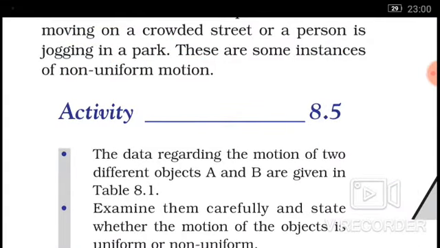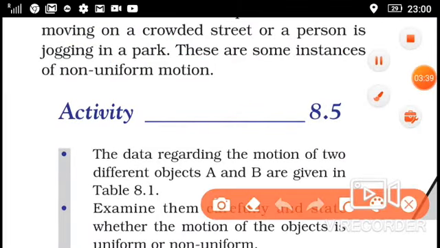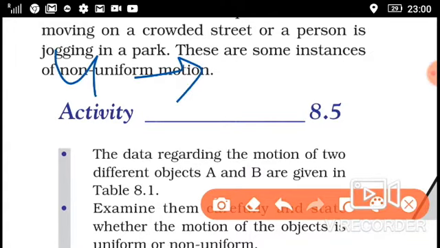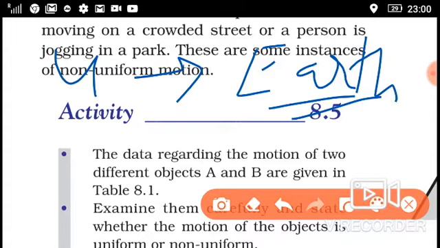I will give some examples of uniform motion. First, the motion of the earth is a uniform motion, because the earth rotates as well as revolves in a fixed interval of time. Motion of a fan is also a uniform motion.